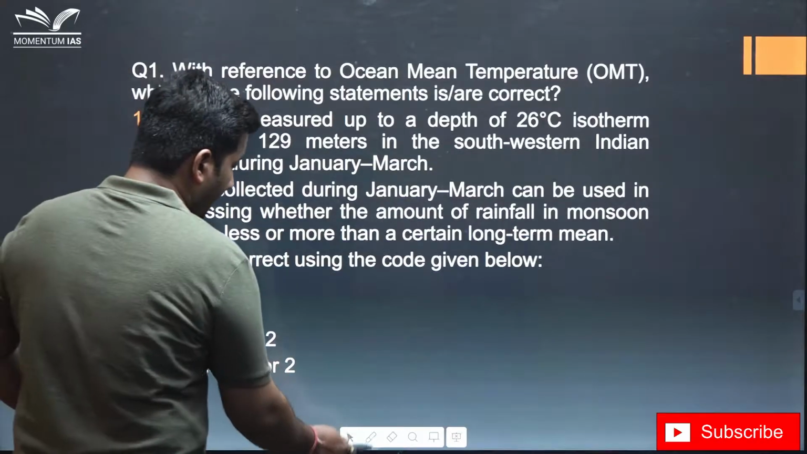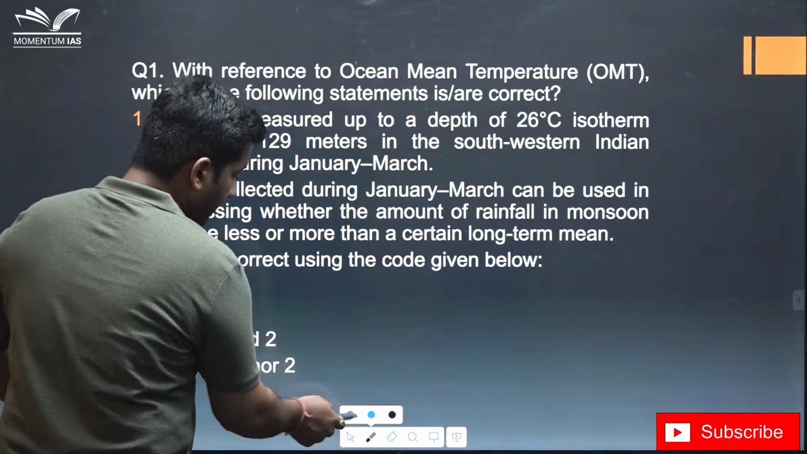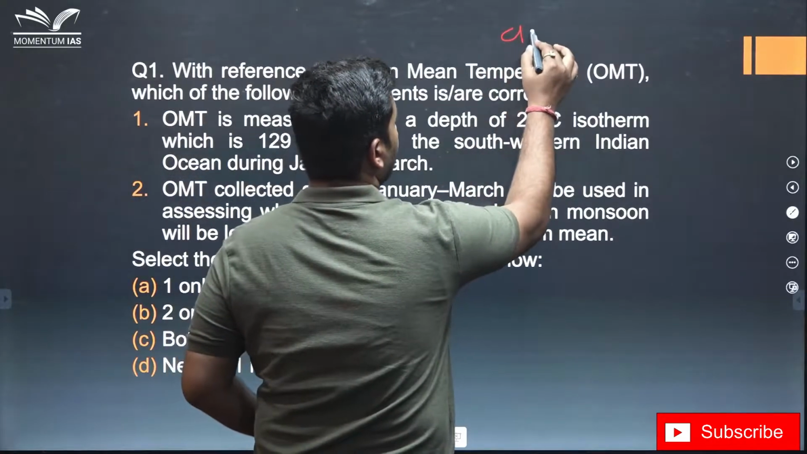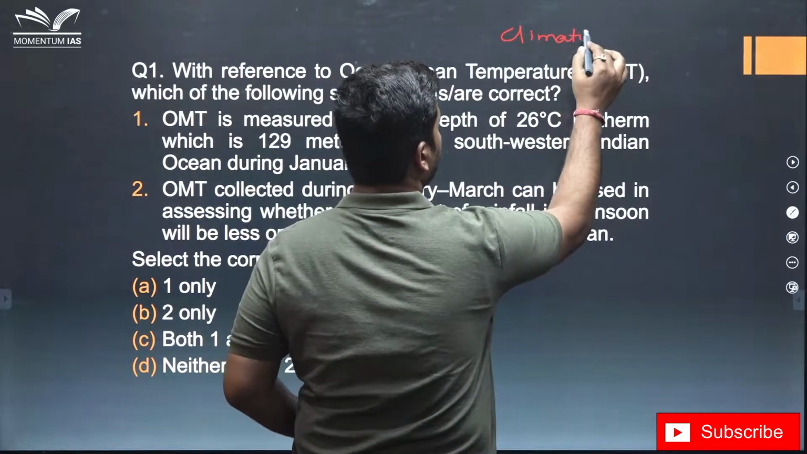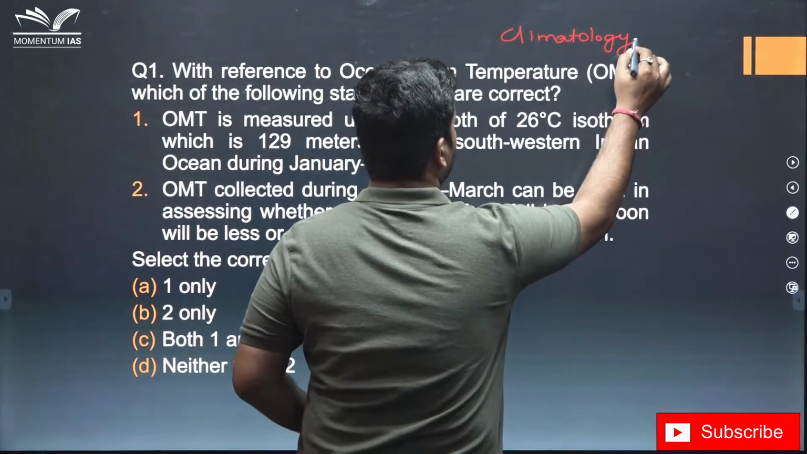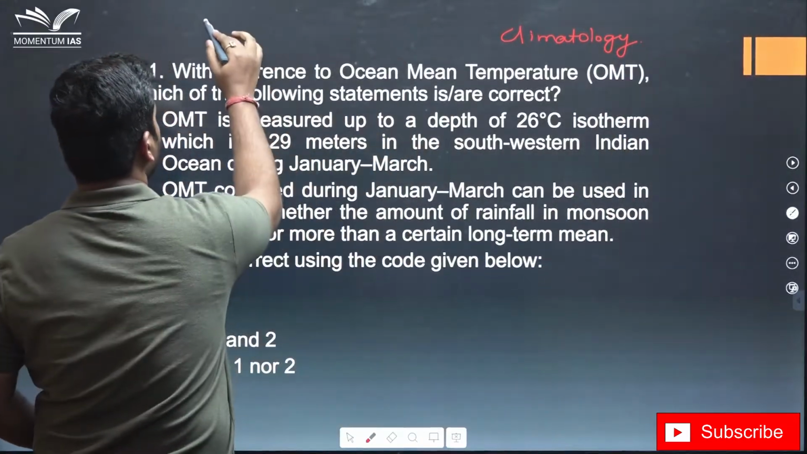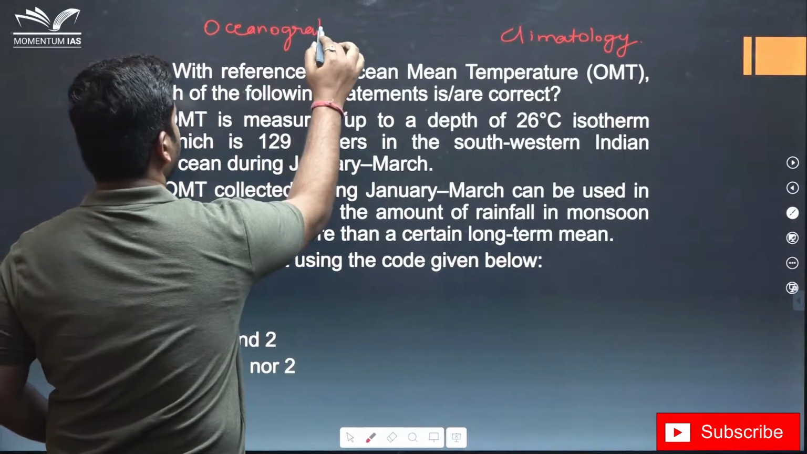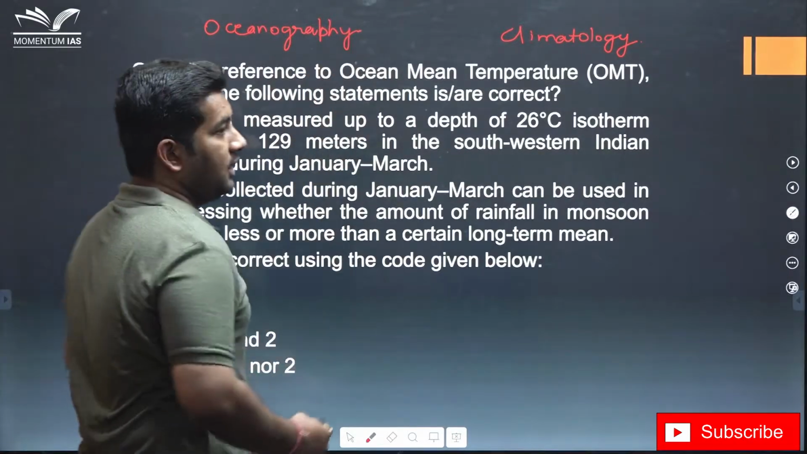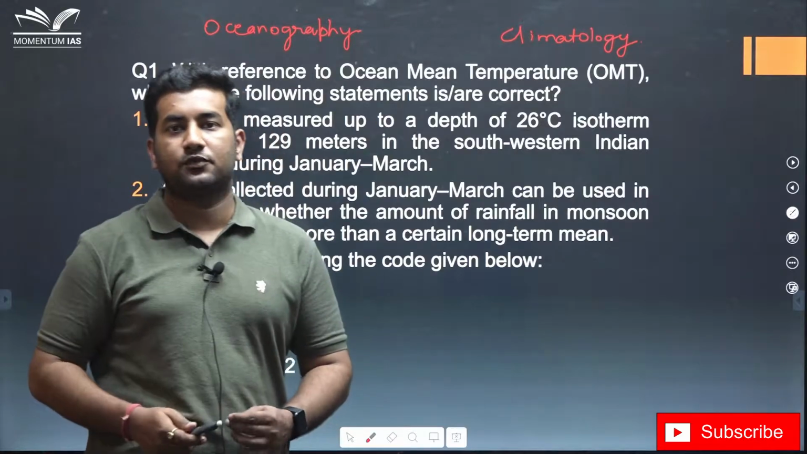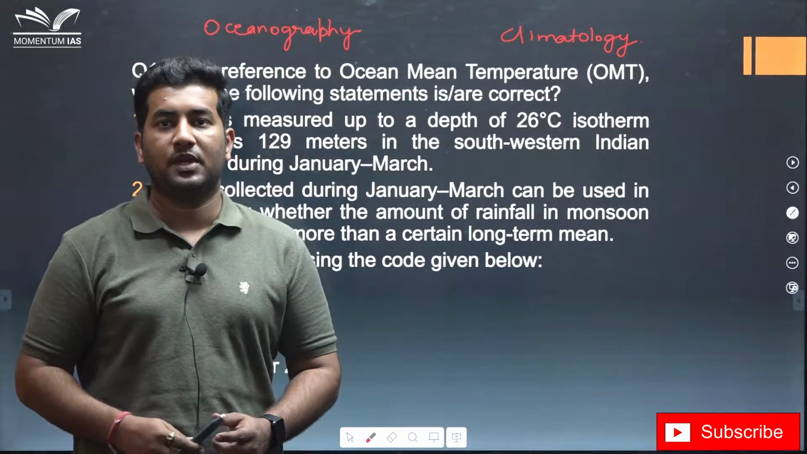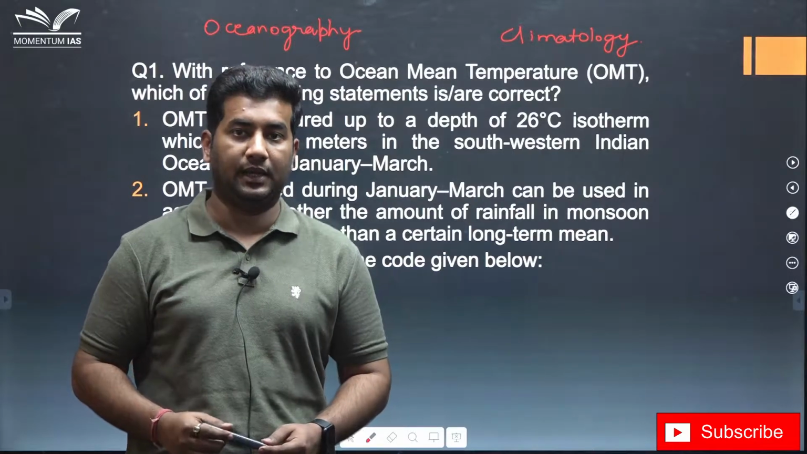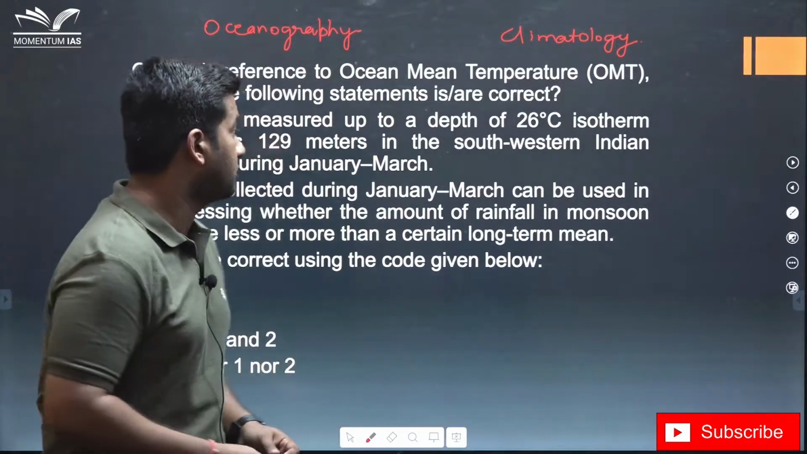So, as yesterday we have seen, the question that came was from climatology. This is a question based solely on oceanography. This shows that despite asking questions from maps and current affairs, UPSC is still sticking 1-2 questions from the core geographical area. Let's see how we could have solved this question.